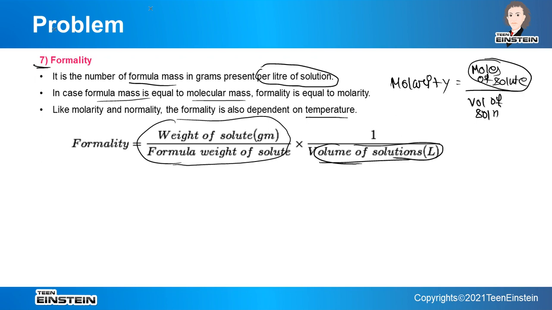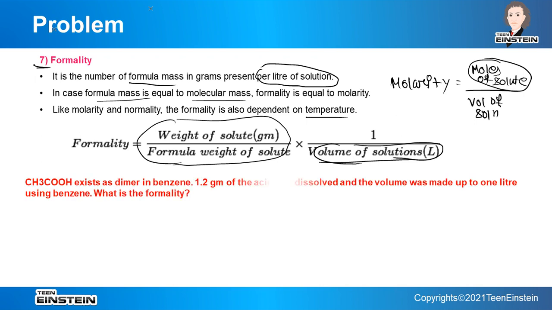If we simply calculate the molar mass from the molecular formula CH3COOH, we get a molar mass, but actually it remains in dimeric form. That means the formula mass will be different from the molecular mass. So the problem is: CH3COOH, acetic acid, exists as a dimer in benzene, not in all solvents, but in benzene.